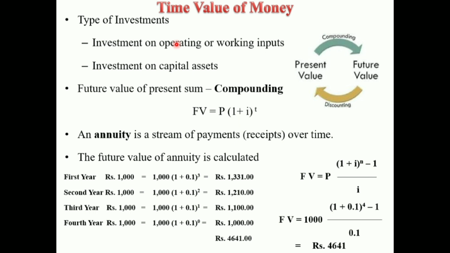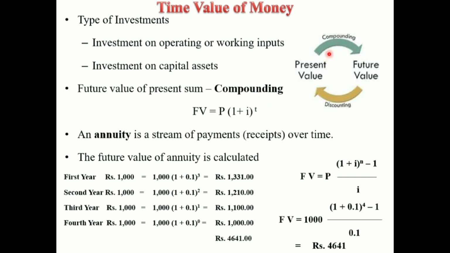But in case of investment on capital assets, or we can say the investment in an agriculture project, investments are made in different time periods and the returns are also spread over time. In order to assess the return from investment in capital assets, we have to consider the time value of money, or give weightage for the different length of time in respect of cost and return. Here we need to study the concept of time value of money. Under time value of money, there are two important concepts, compounding and discounting.